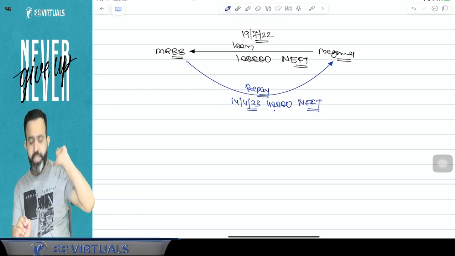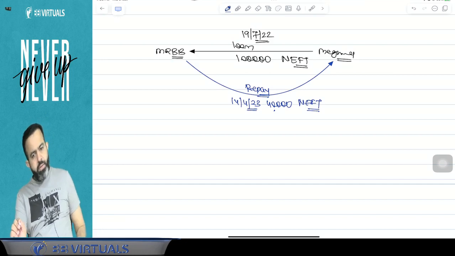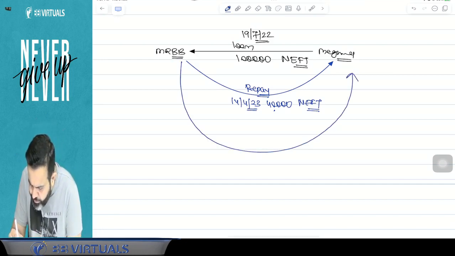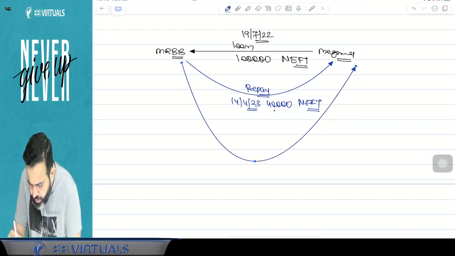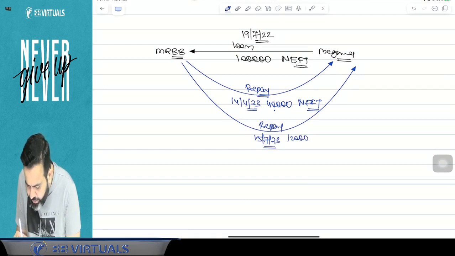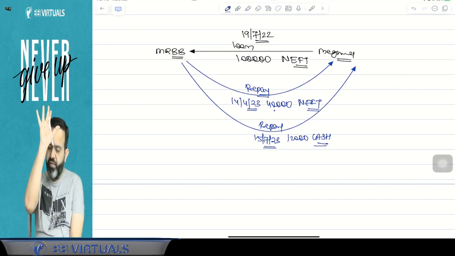So there is no violation here. But suppose after some time I repay again, on 15 July 2023, and I repaid 12,000 by way of cash.